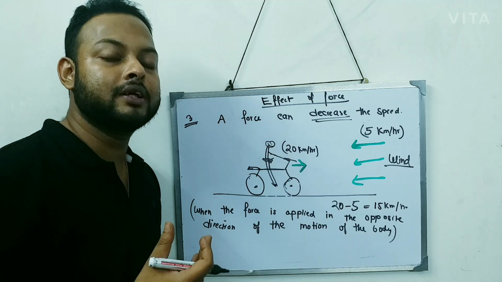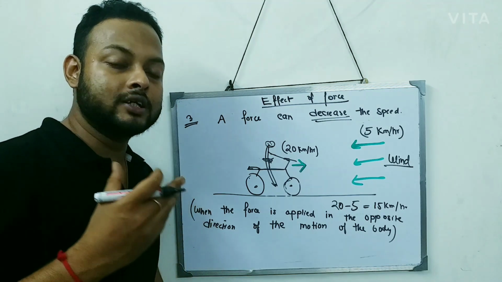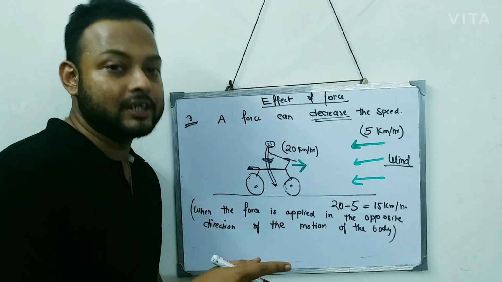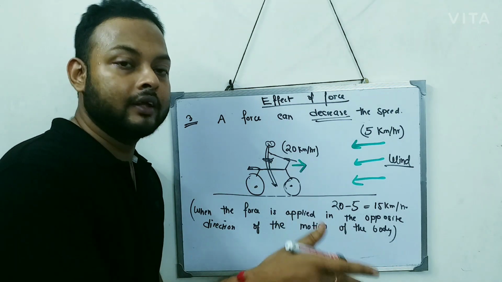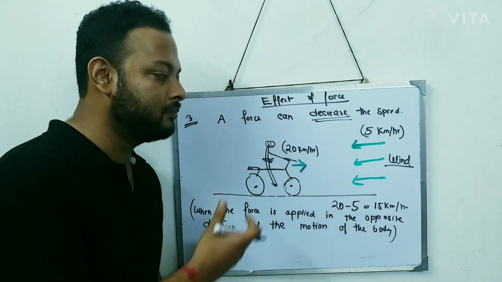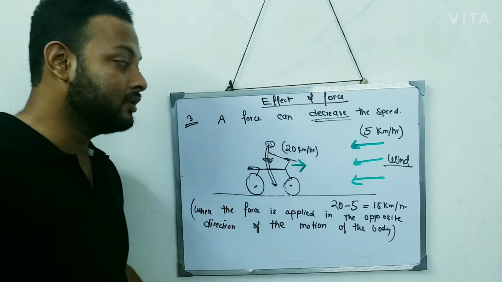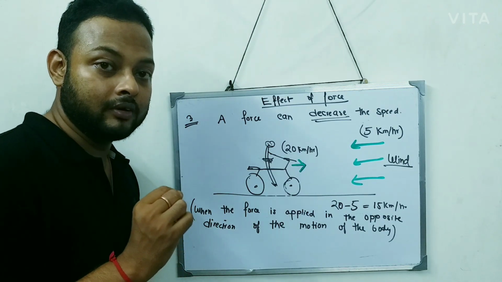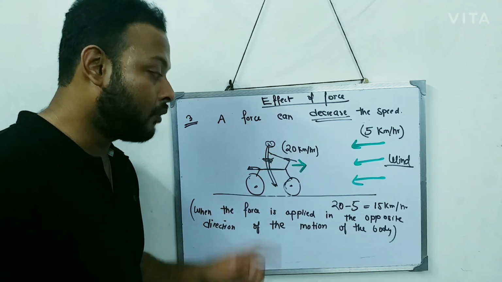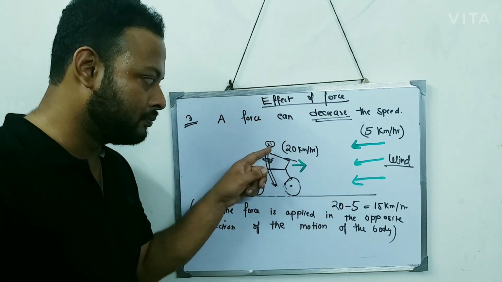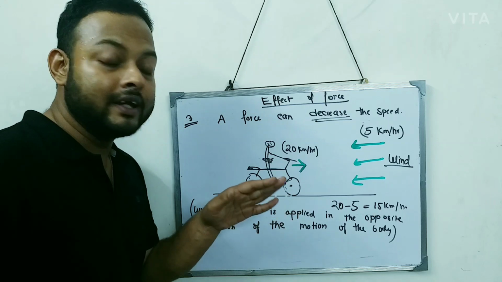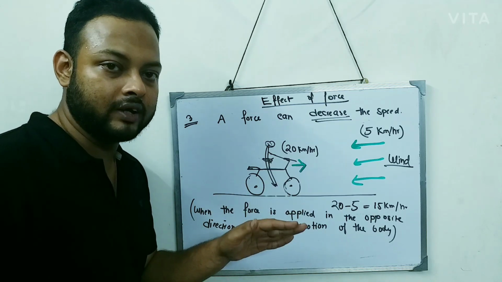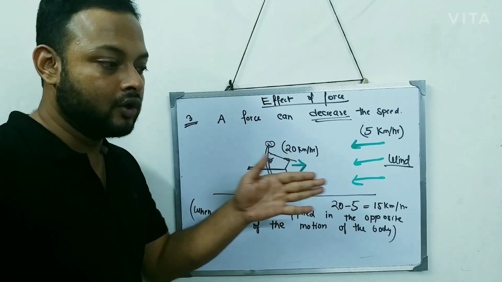Okay, so the example is: when the wind is blowing in the opposite direction of the motion of the boy, the speed of that boy will decrease. But in both situations, the previous situation and this situation, one thing is common: this particular person on the cycle is not initially in a state of rest, it is initially in motion only.